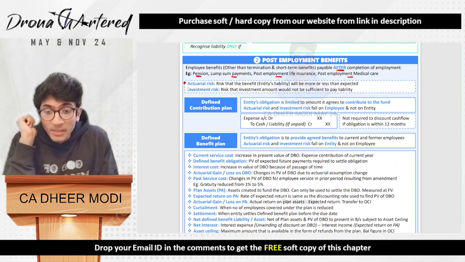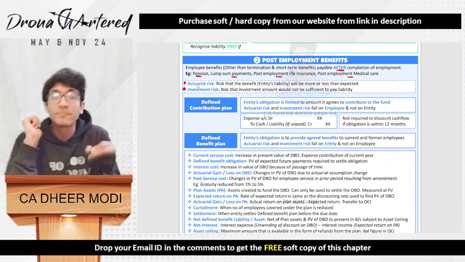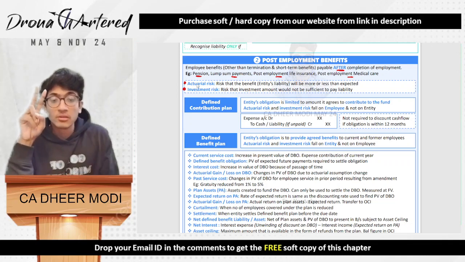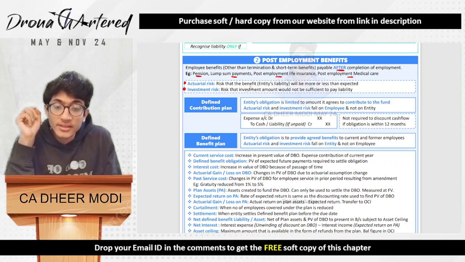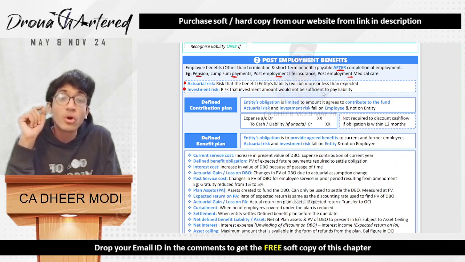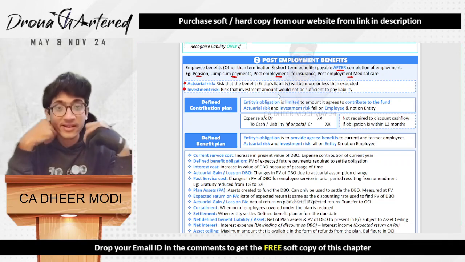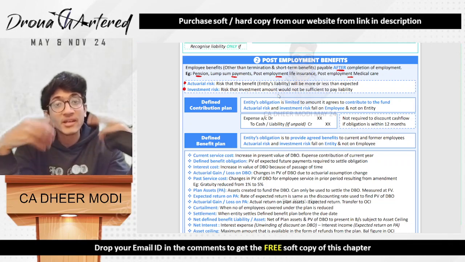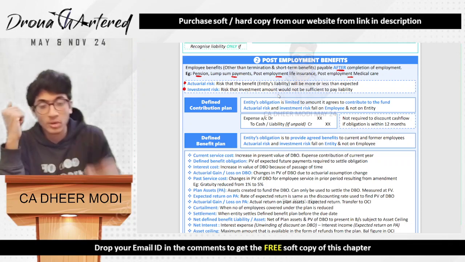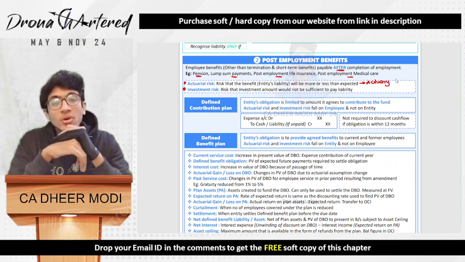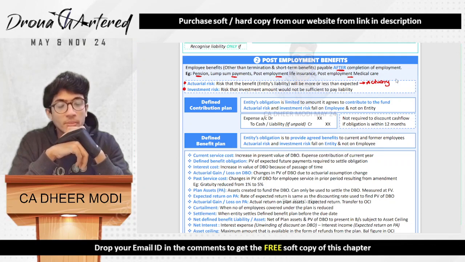Then there are two types of risk that you should be aware of. First is your actuarial risk and second is your investment risk. Actuarial risk is the risk that the benefit will be more or less than expected. We have to analyze how much benefit we will have to pay after employment. This calculation is done by an actuary, and the actuary makes an estimate that you will have to make so and so amount of payment after employment.